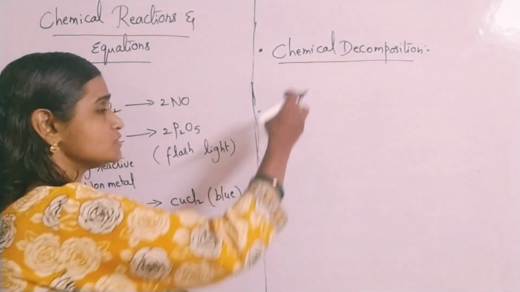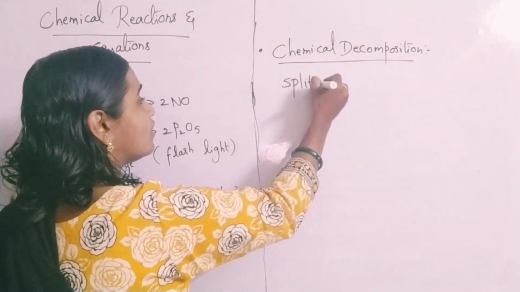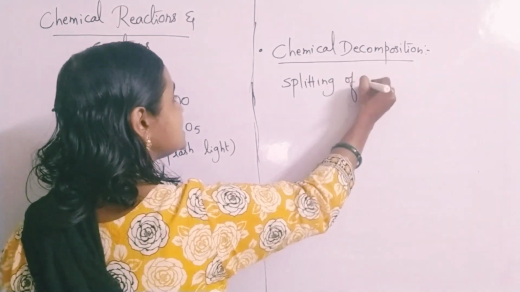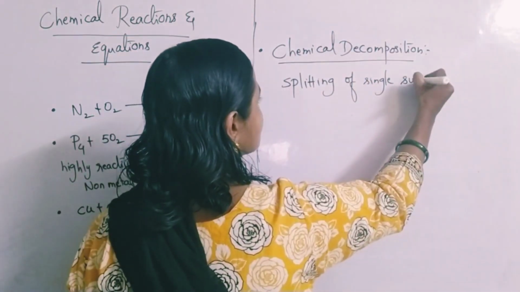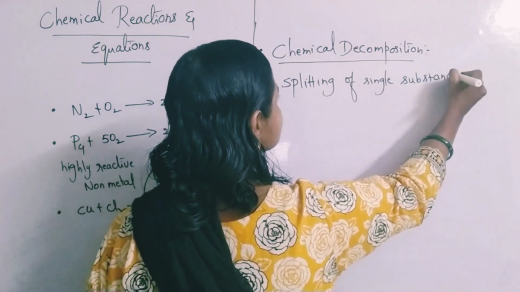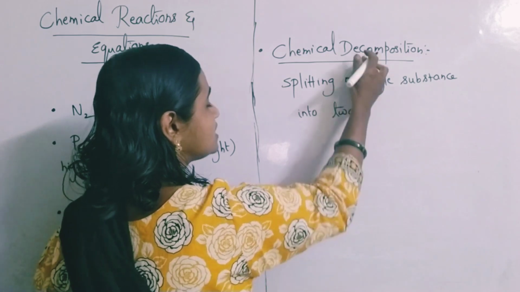Decomposition means splitting of a single substance into 2 or more substances. When a single substance splits into 2 or more substances, then you call it a decomposition reaction.